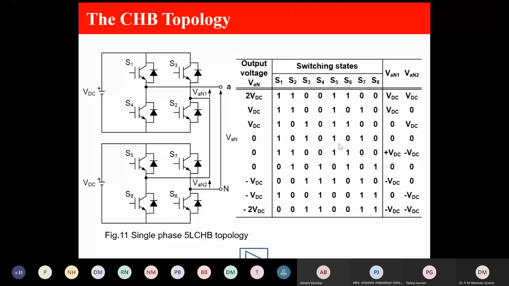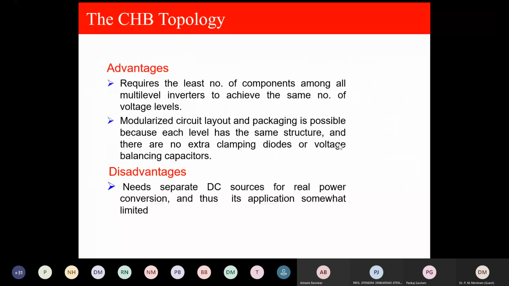Advantages: requires the least number of components among all multi-layer inverters. Modularized circuit level can be possible. Disadvantages: needs a separate DC source for real power conversion, and thus its application is somewhat limited.